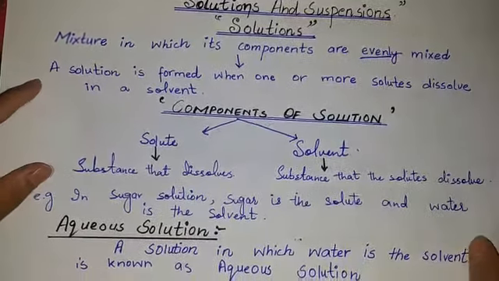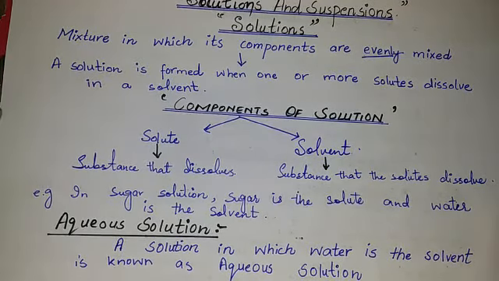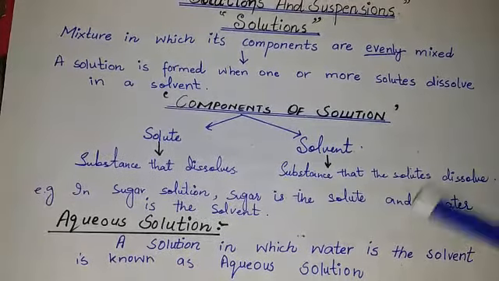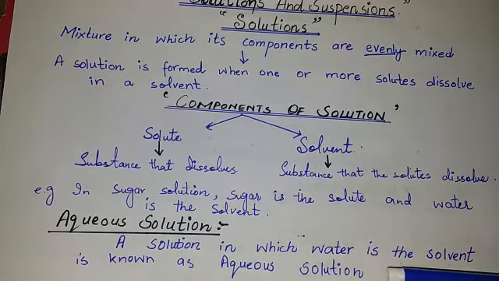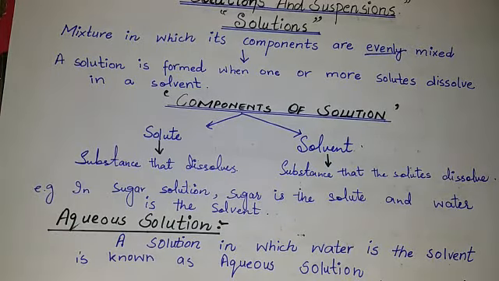Students, next is the aqueous solution. What is an aqueous solution? As the name indicates, the word aqueous is used for water. The solution in which water is the solvent is known as an aqueous solution. Students, we have different types of solution. If we discuss the types of solution, we have different solute and solvent compositions.